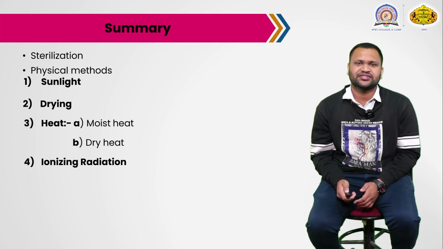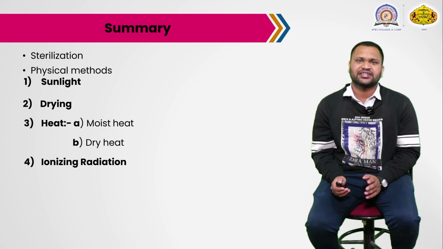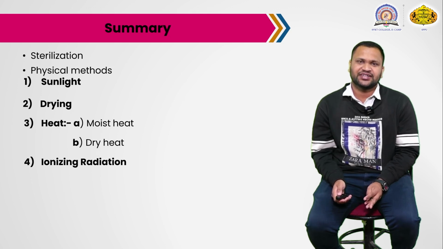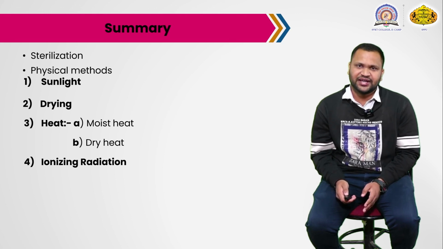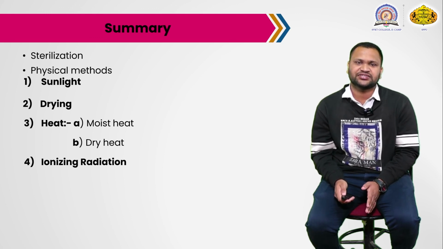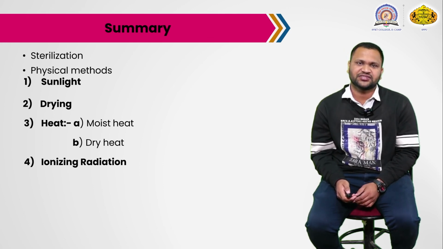So this is all about the physical methods of sterilization. We discussed the definition of sterilization: the complete killing of microorganisms, including vegetative cells and spores. Then sunlight, which is used to disinfect large areas like rivers, ponds, or large ecosystems. Then the drying method, wet and dry techniques, then moist heat and dry heat, then ionizing radiation, that is, heat sterilization and cold sterilization. So this is all about the physical methods of sterilization.